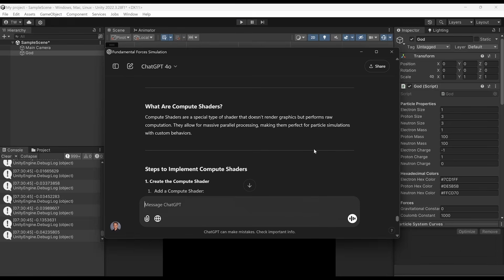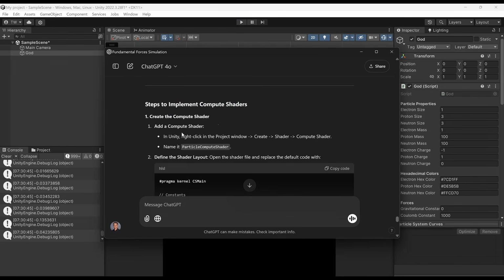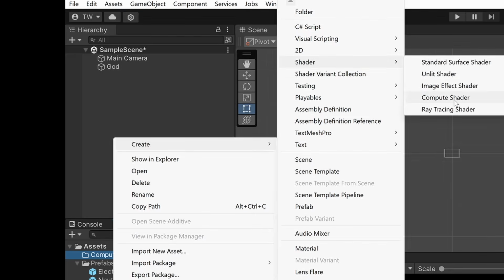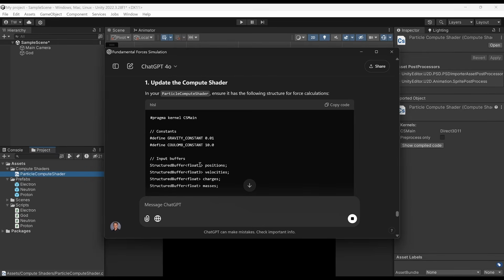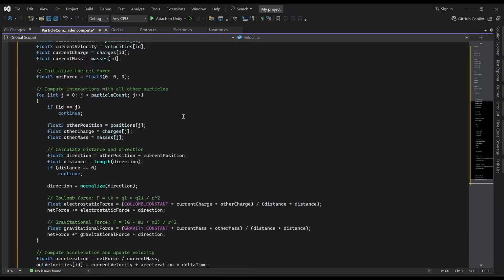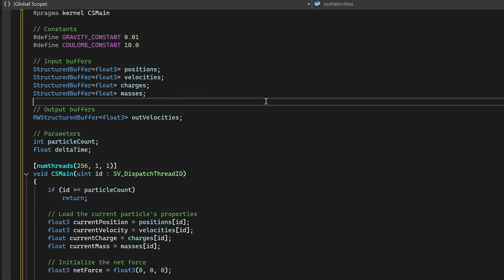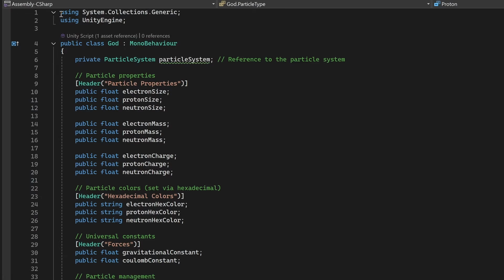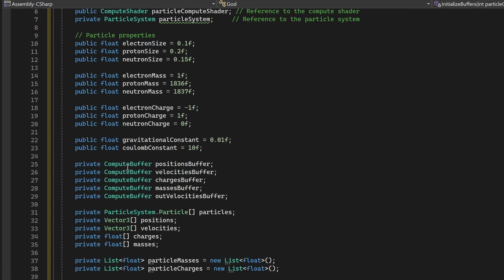Okay, that's a problem. Okay, so ChatGPT is also suggesting we could use compute shaders. Apparently, this allows us to use the GPU for parallel processing. I've never used these, so I have no clue how to, but we could give it a shot. We'll create shader, compute shader. Okay, so it's given us something to put in the particle compute shader. Well, let's put this in. It's almost like a different programming language here, but there are plenty of terms I don't recognize. So it looks like we're starting to get into multi-threaded programming right now. So it's also defined these compute buffers that I'm not sure what they are yet.